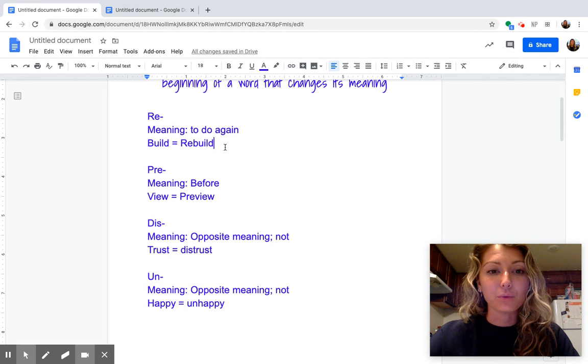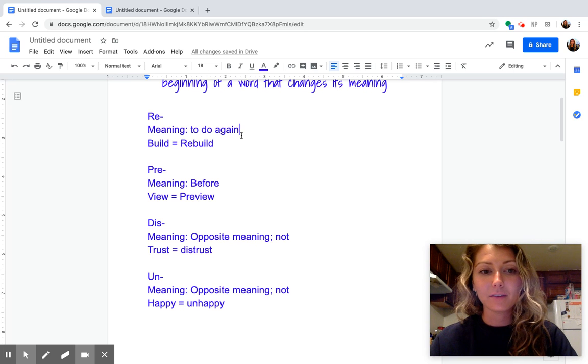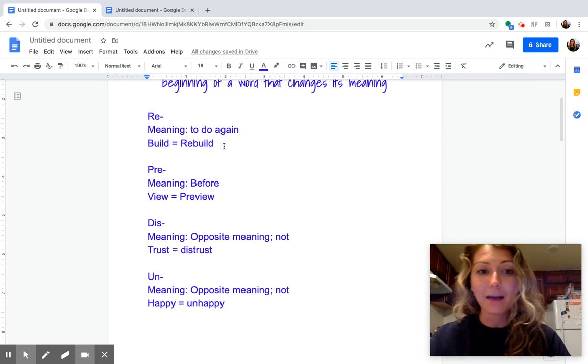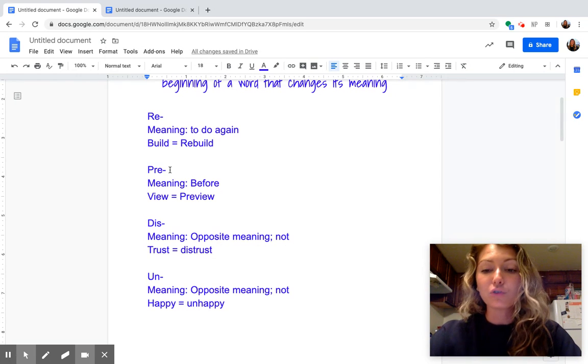First is re. Re's meaning is to do again. An example is if we take the root word build and we add the prefix re, we have rebuild. That means to build again. We're also going to focus on the prefix pre. Pre means before. We can view something.